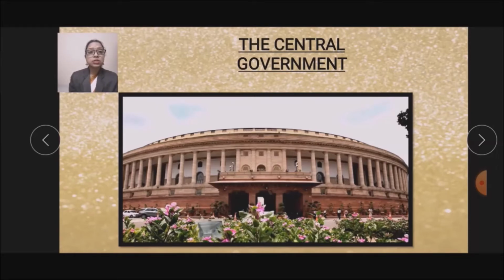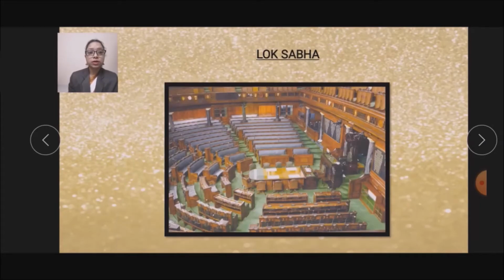The parliament consists of two houses, the Lok Sabha and the Rajya Sabha, and the president. You know who is the president? President means Rashtrapati. So the parliament consists of two houses, one is Lok Sabha and another is Rajya Sabha, and it also consists of the president. So now let's learn first about the Lok Sabha. So this is the Lok Sabha of a country, India. The Lok Sabha is the lower house of the parliament.